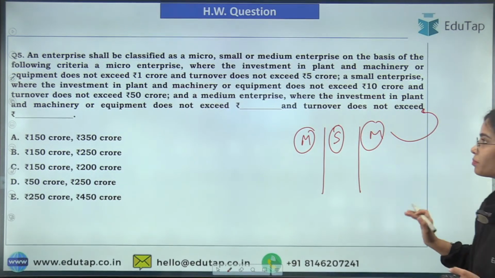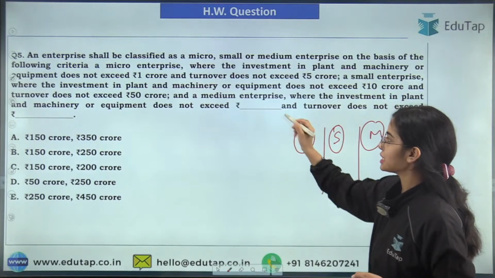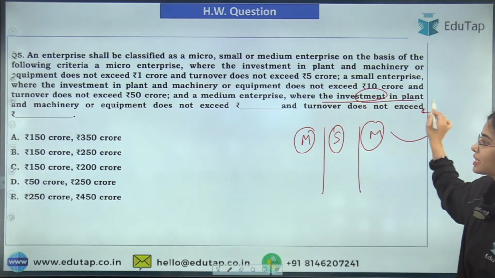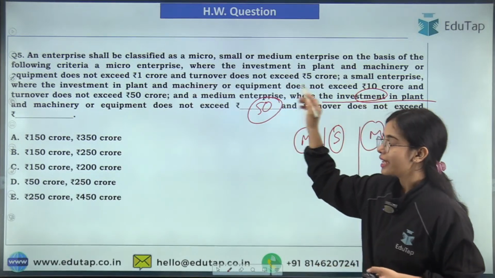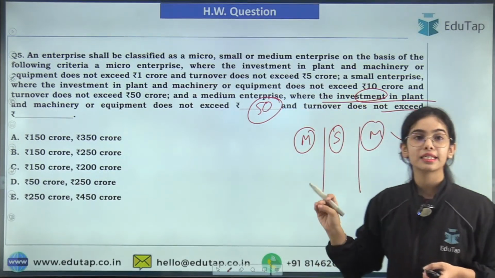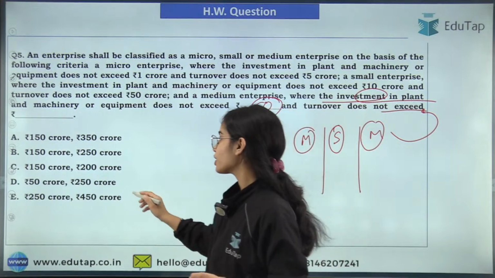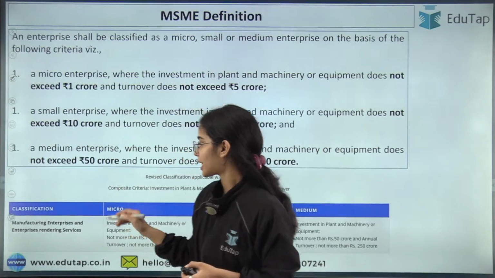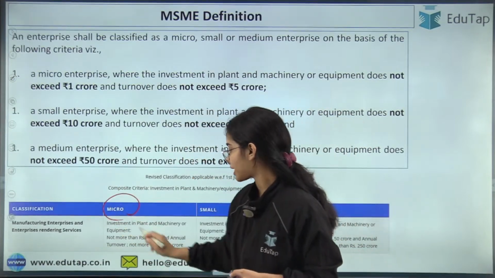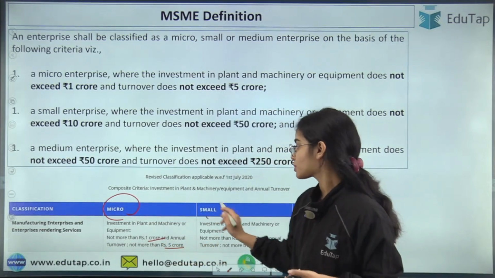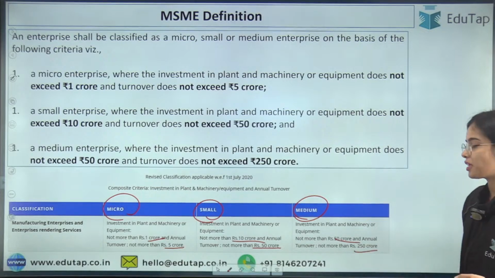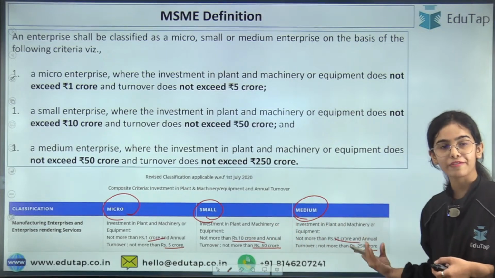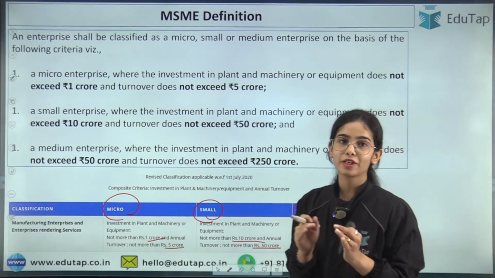So here, simply, for the medium enterprises, the investment in plant and machinery or equipment should not exceed 50 crores and the turnover should not exceed 250 crores. So here also the answer is D. That is, for micro enterprises 1 crore and 5 crore, small enterprises 10 crore and 50 crore, medium enterprises 50 crores and 250 crores. So this is the definition for the MSMEs that you have to remember.